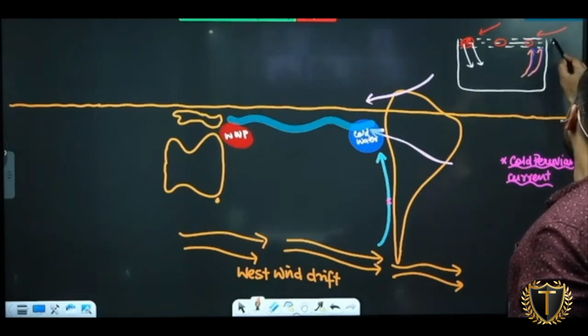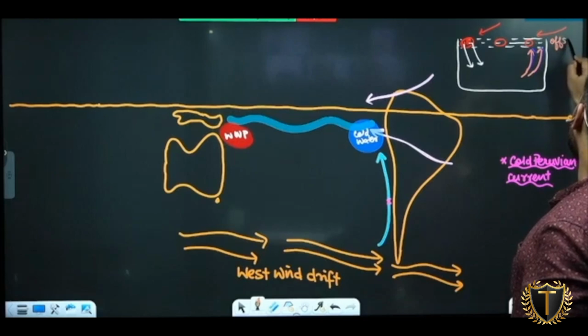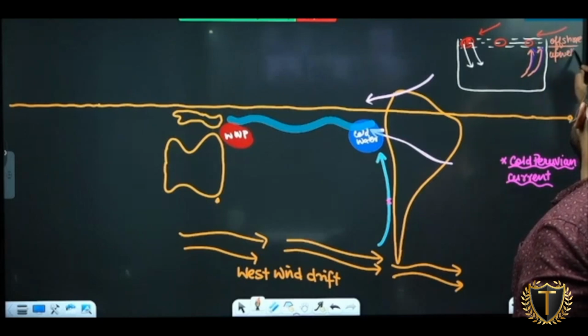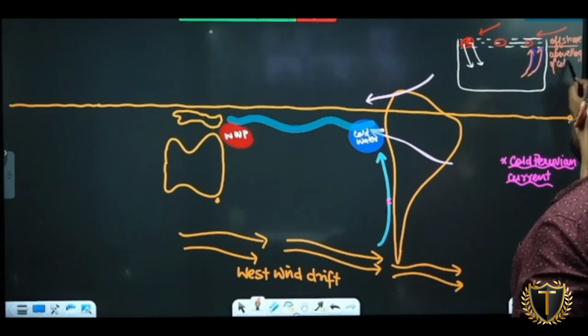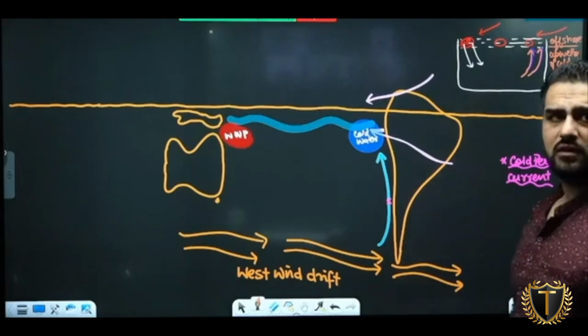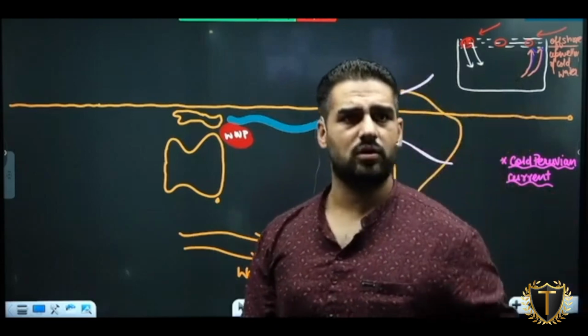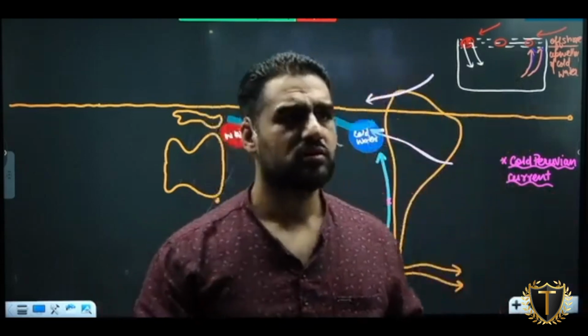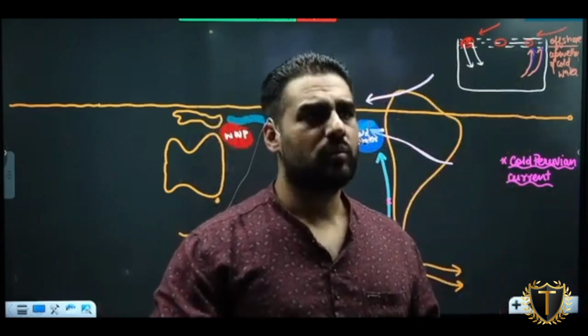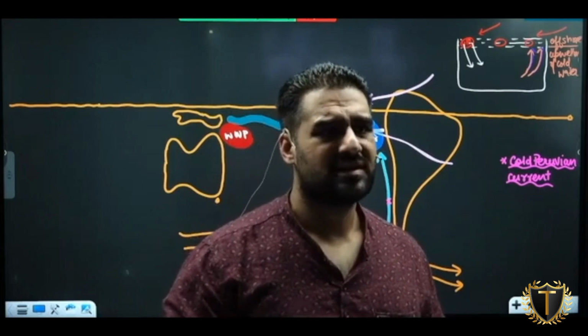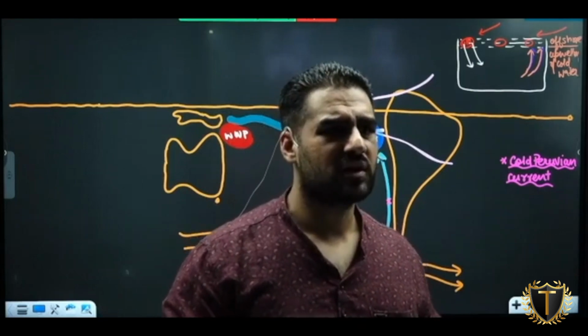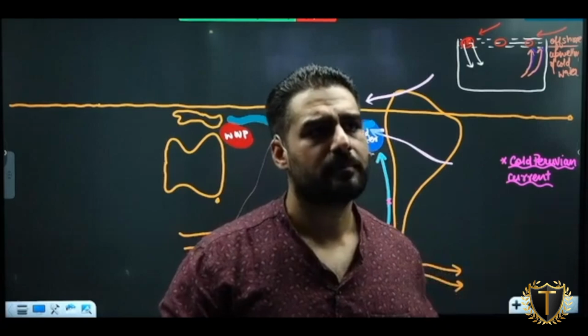What are winds here? Offshore. We know wherever winds are offshore, what will be there? Upwelling zones, which are good for fishing. Warm water or cold water? Cold water. Why is this area good for fishing? Because it is upwelling from the bottom of the ocean. And at the bottom of the ocean, there are a lot of nutrients. Can I say dead organisms and all? So it will carry nutrients to the surface.